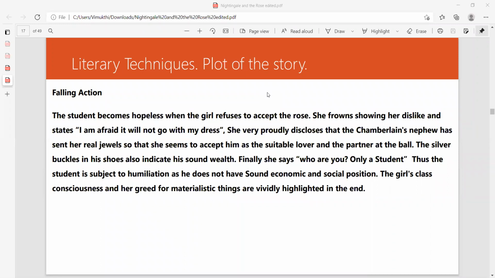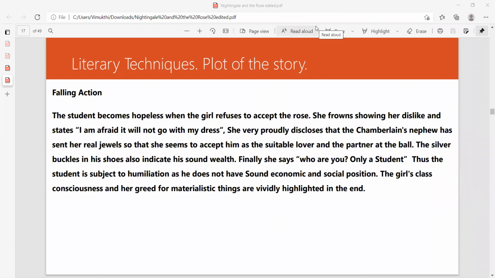Right? The student becomes hopeless when the girl refuses to accept the rose. She frowns, showing her dislike, and states, "I am afraid it will not go with my dress." She proudly discloses that the Chamberlain's nephew has sent her real jewels, so that she seems to accept him as a suitable lover and the partner at the ball. When she goes to the ball, a lot of attention will be given to her.